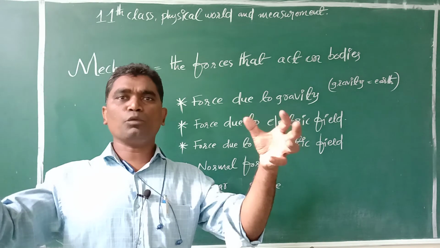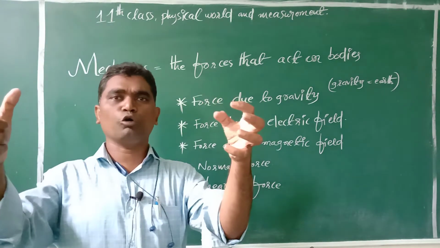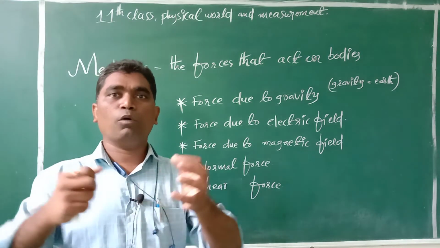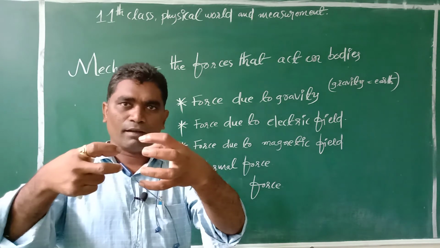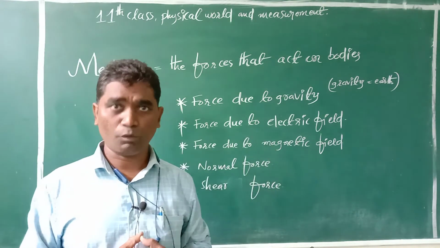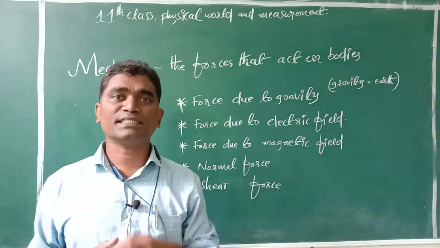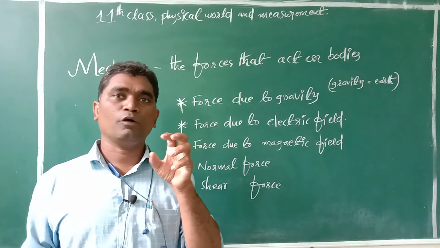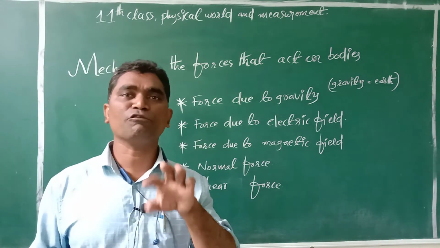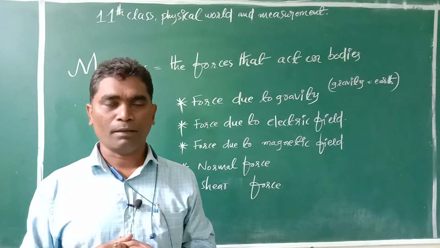You take those two balloons and bring them near, and touch both of them. What happens? Both the balloons will move away from one another. Why? Because both the balloons have the same charge. Opposite charges attract, but similar charges repel. There is a repulsive force in between two similarly charged balloons.